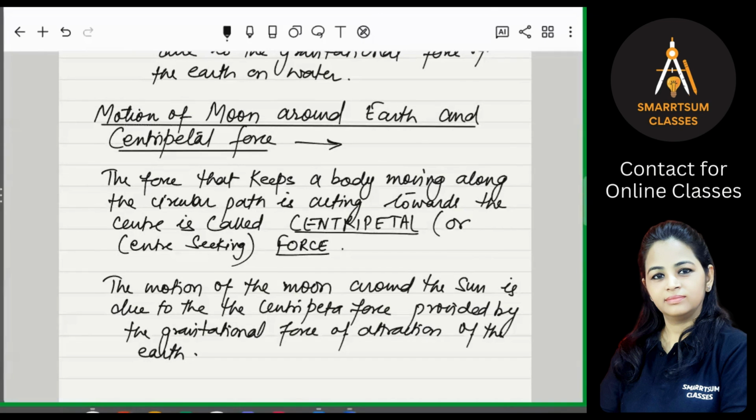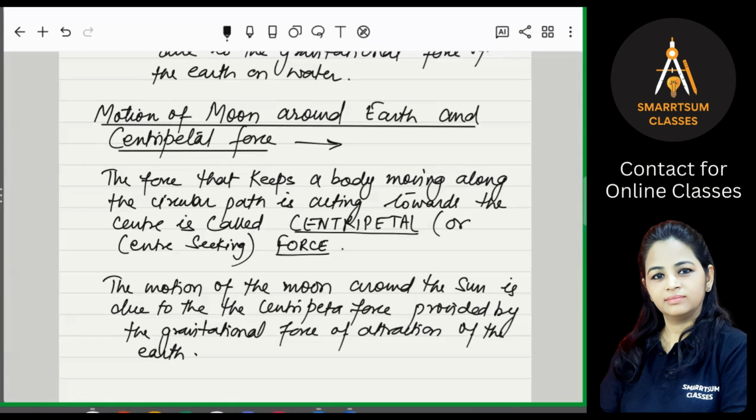If you want to understand this in a clearer way, just think about a piece of stone which is tied to one end of a string, right? You have done this sometimes, maybe while playing. If you hold the other end of the string in your hand and whirl it at a constant speed, the stone starts moving in a circular path with a certain speed, right?